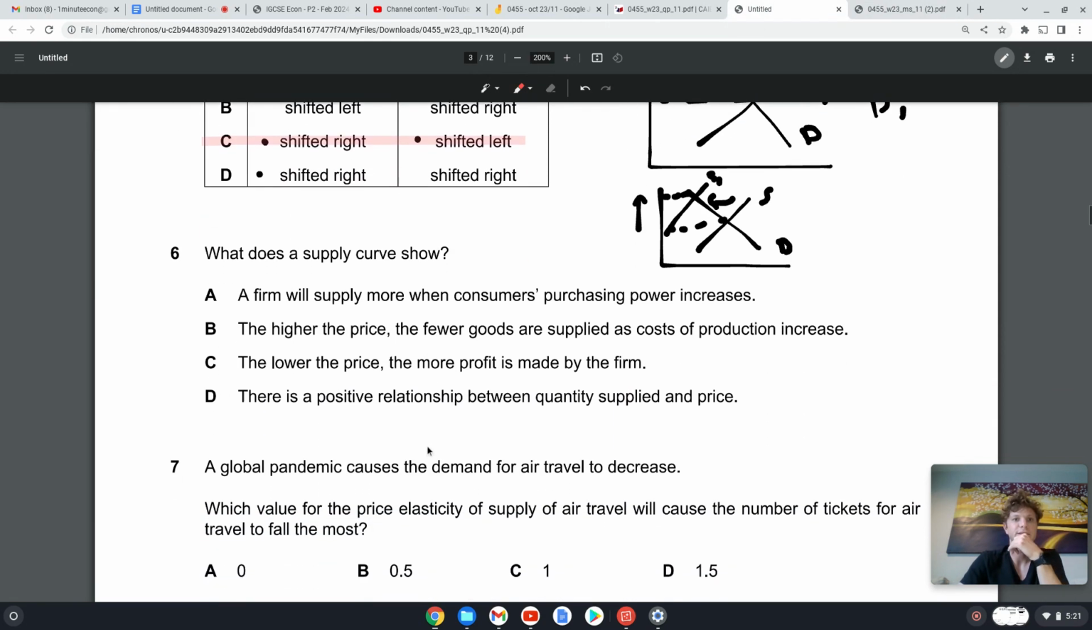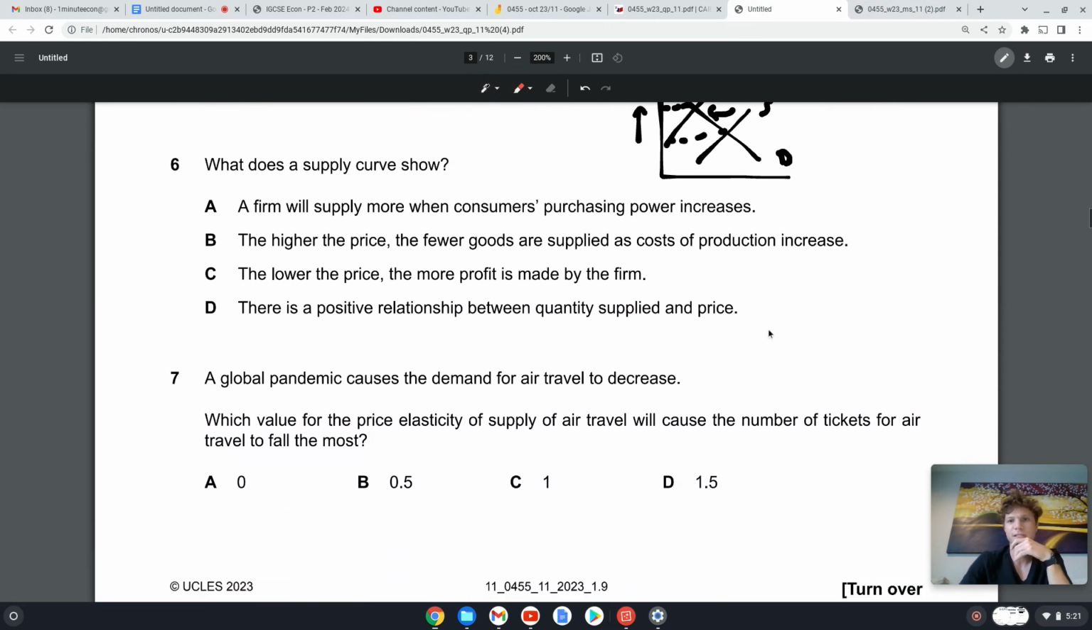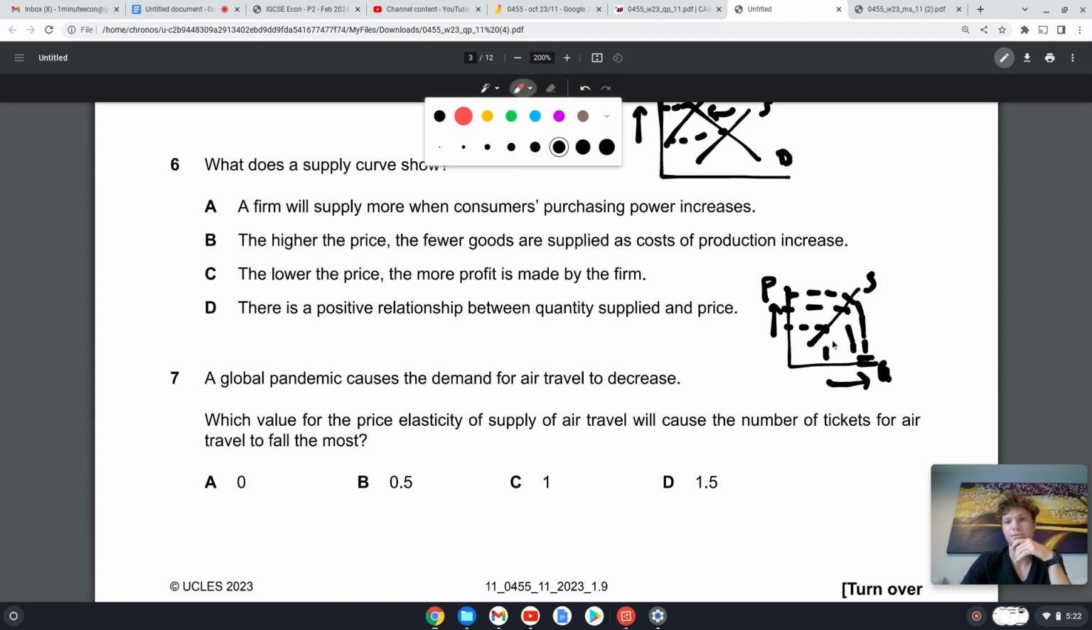Okay, 6. What does the supply curve show us? Well, the supply curve looks like this. Price, quantity, and it shows us at each price what the quantity supplied is, and you can see when price increases, quantity supplied also increases. So this is a positive relationship. There you go. D. There's a positive relationship between quantity supplied and price.